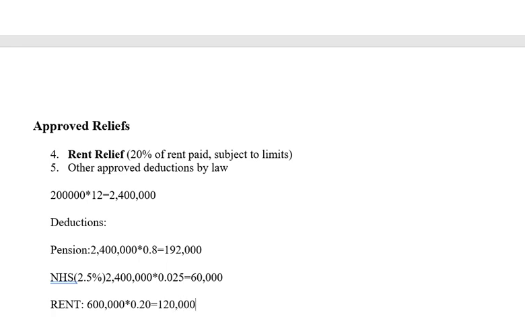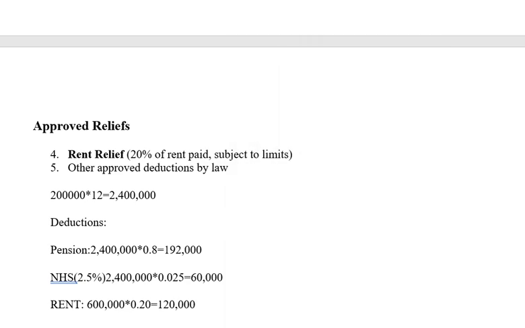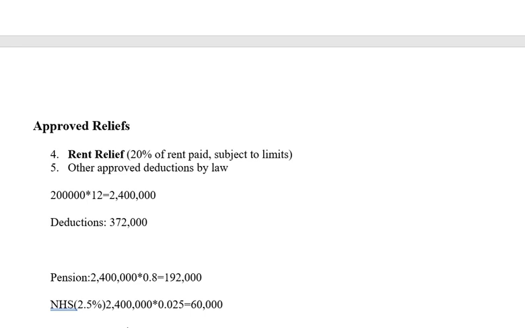So if you add these three together now, 120,000 plus 60,000 plus 192,000, that's 372,000. So your deduction will be equal to 372,000.